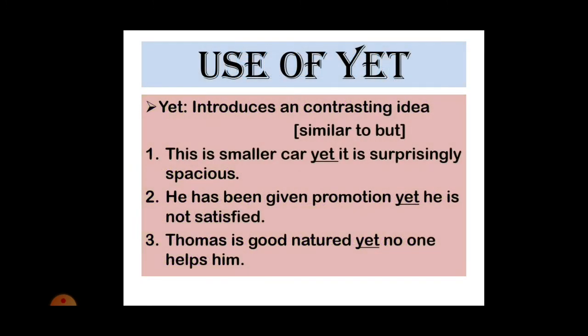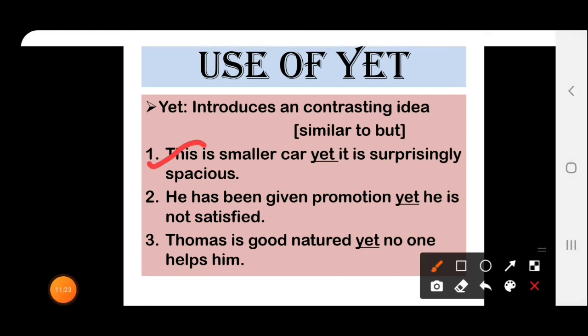Next is the use of "yet", where "yet" is used and what actually "yet" shows. "Yet" introduces a contrasting idea similar to "but". When a strong contrast is used, there we will show "yet" or there we will use "but". How? This is a smaller car, yet it is surprisingly spacious. How can a small thing be spacious?